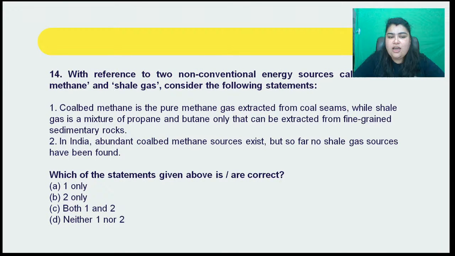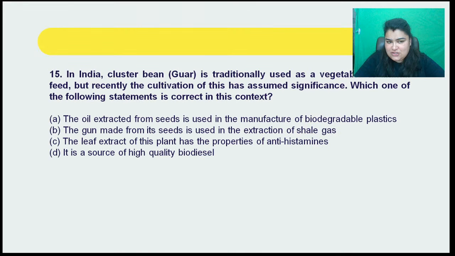Also, the second statement, which is: in India abundant coal bed methane sources exist but no shale gas is found. That is also incorrect because Krishna Godavari basin is actually very famous for the shale gas deposits there. Right, so that is incorrect. So the correct answer to this question here is going to be D, neither one nor two, right? So please make sure you look out for such discrepancies.